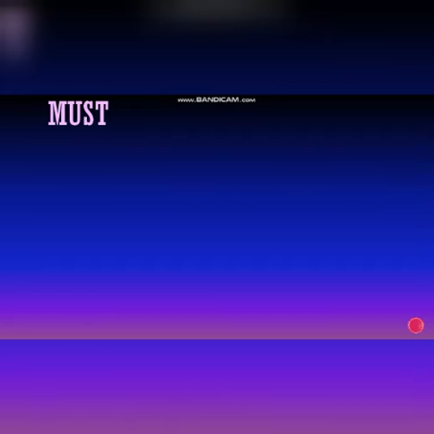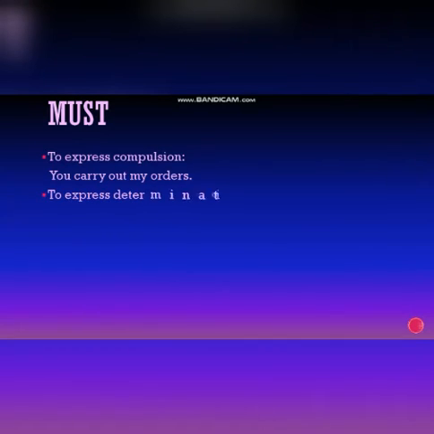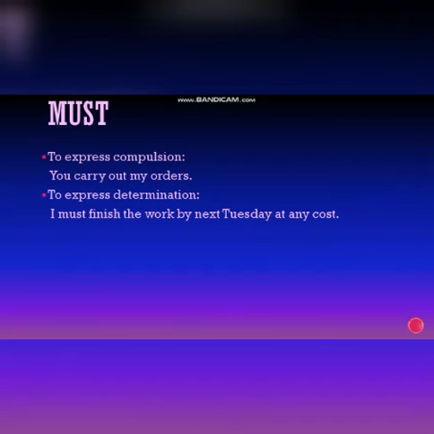Now let's read about must. To express compulsion, you must carry out my orders. Whenever you are compelling someone, then you must say that you must carry out my orders. To express determination, I must finish the work by next Tuesday at any cost. That is your determination. So must is used whenever you are expressing compulsion or whenever you are expressing determination of someone.